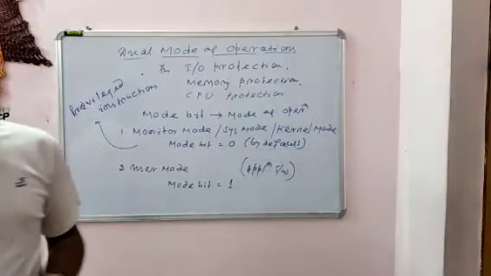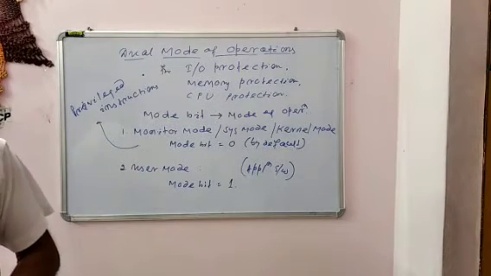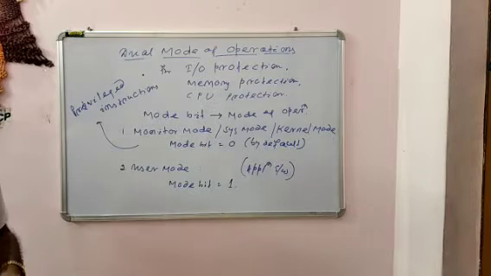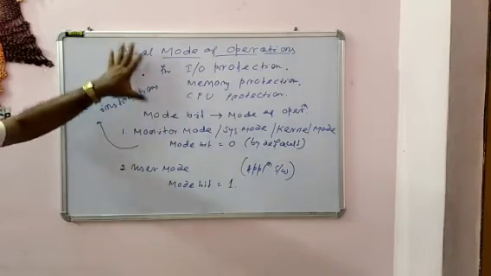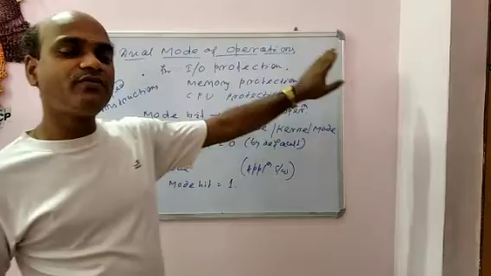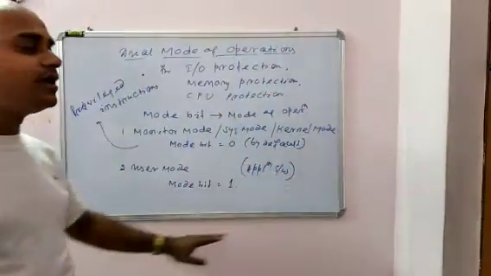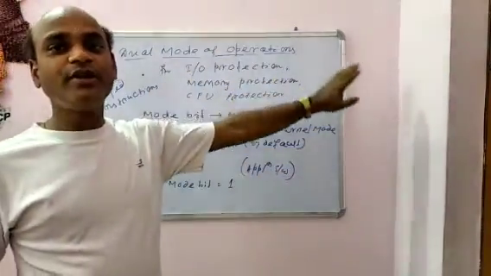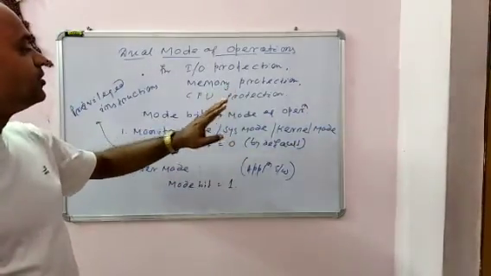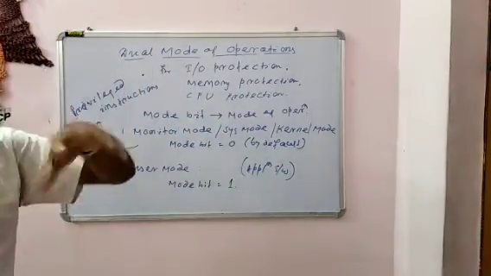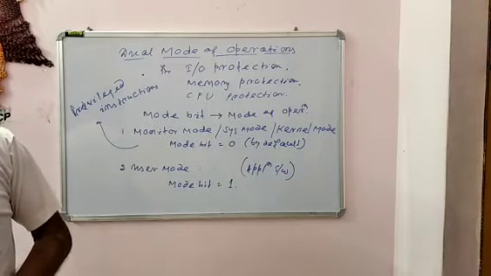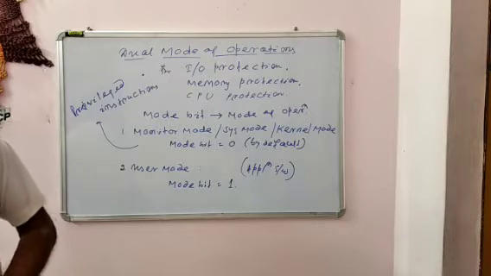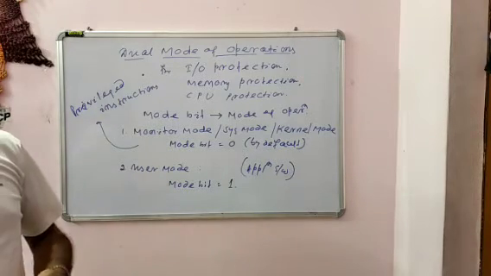So the dual mode operation is used in order to provide protection and security to the user program, also input output protection, memory protection, and CPU protection. This dual mode of operation is meant to provide protection to the entire functionality, including memory, CPU, and input output devices, all resources. It gives first protection. It is purely a decision of the operating system in which particular mode the instructions have to be executed.